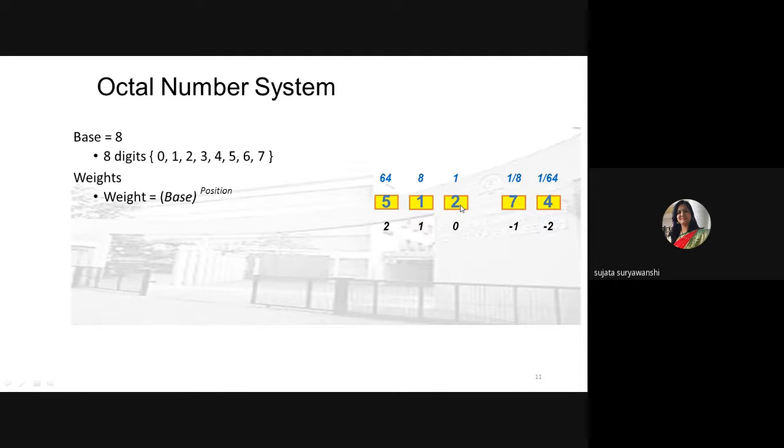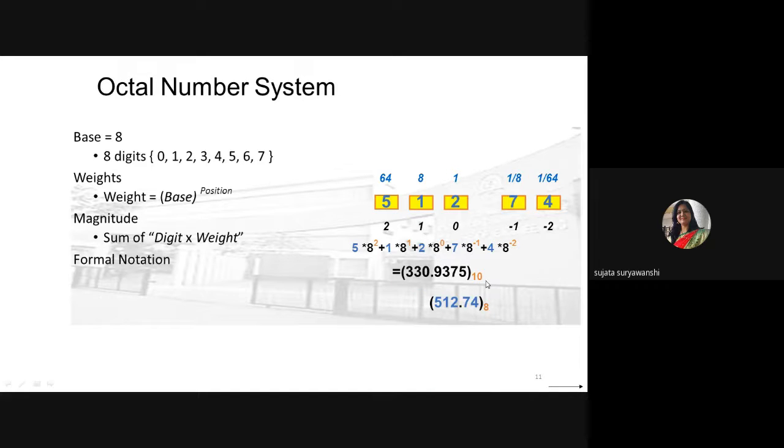So 2 into 8 raised to 0, since the base is 8, then 8 raised to 1 and 8 raised to 2. So 8 raised to 1 is equal to 8 and 8 raised to 2 is equal to 64. Like this, you need to just multiply each octal digit by base 8 to the power as per the position. Okay, so how to represent any octal number? Simply as 512.74 with base 8.